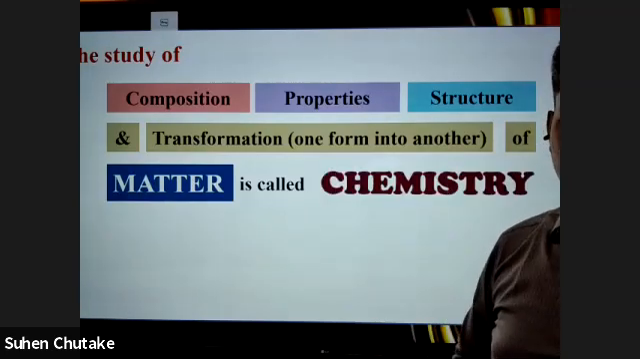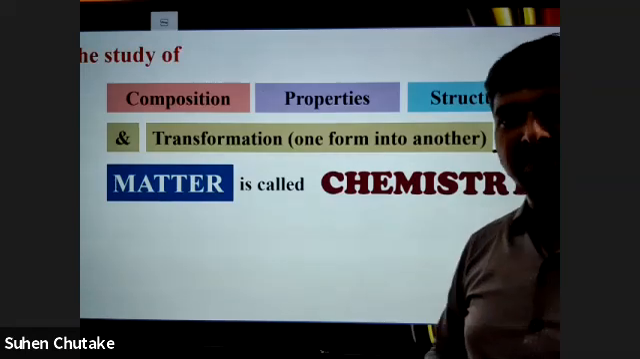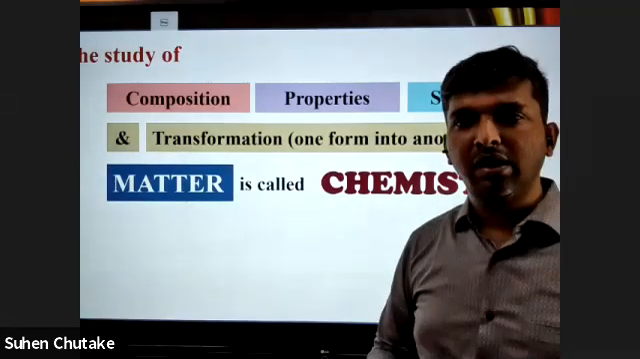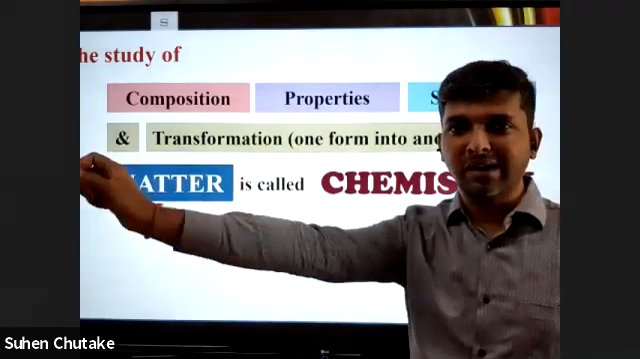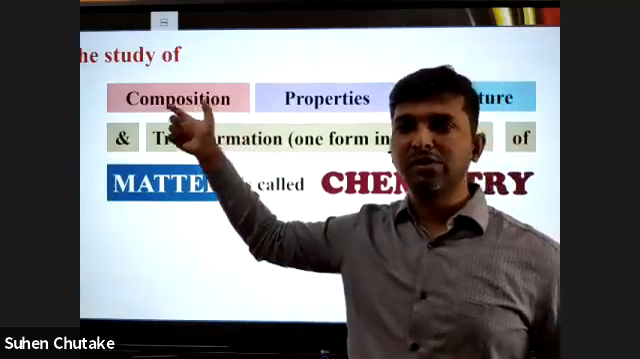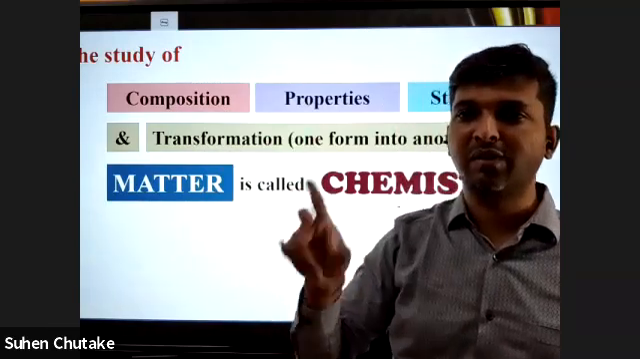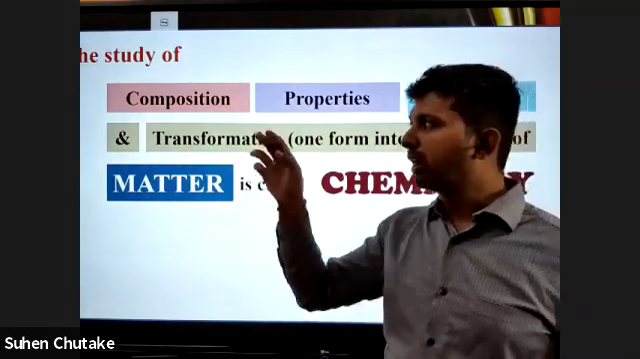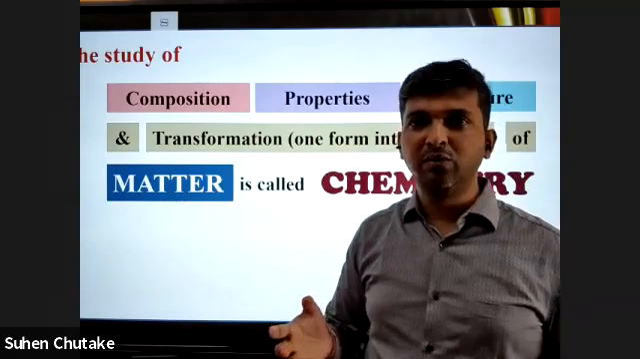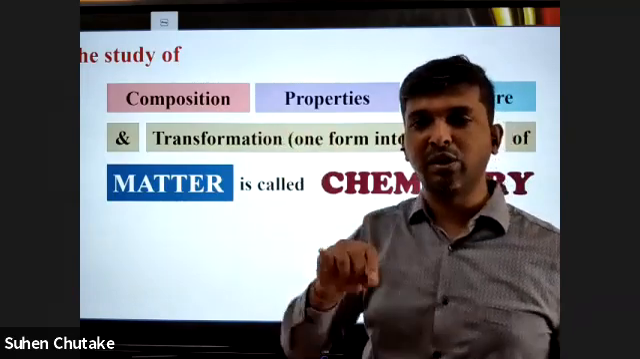So this study of the composition, properties, and structure, and transformation of matter from one form to the other is called chemistry. Say, for example, a chalk piece, which is matter, of course. If you study the composition of chalk, that is CaCO3, it has one atom of calcium, one atom of carbon, three atoms of oxygen. Then, if you look at its properties, yes, it is insoluble in water.